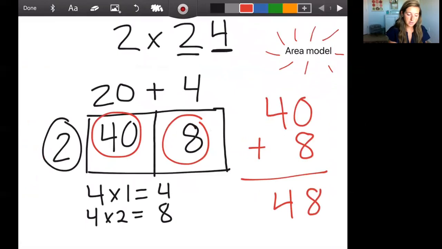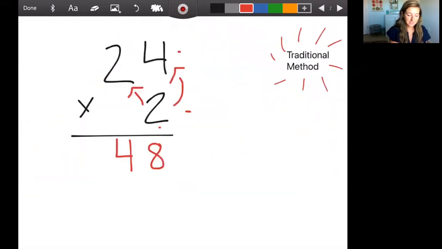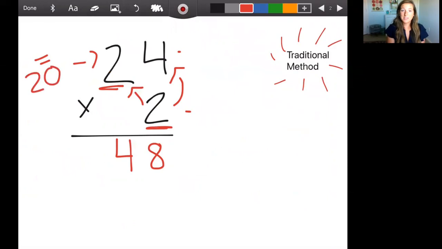I want to go back to our other way. Here we did 2 times 2, but we added a 0, and it made 40. So we did 2 times 20 to get 40. Well, here, you technically did 2 times this 2, which is equal to 20. That's an ugly 2. It is equal to 20. So you did the same thing in each problem.